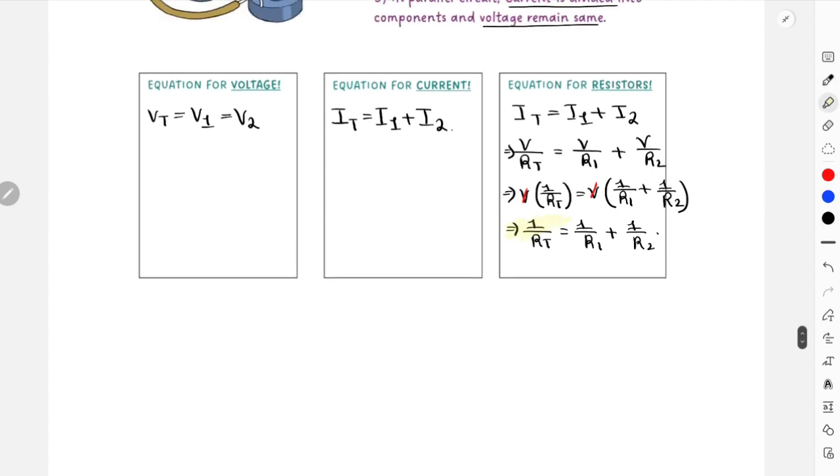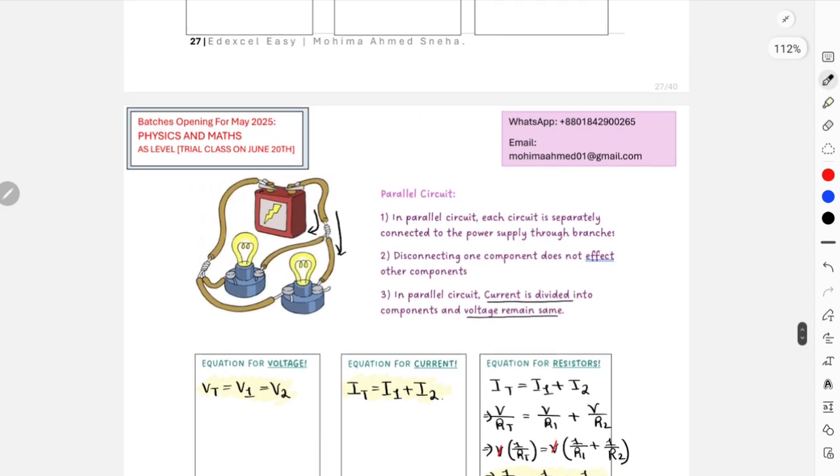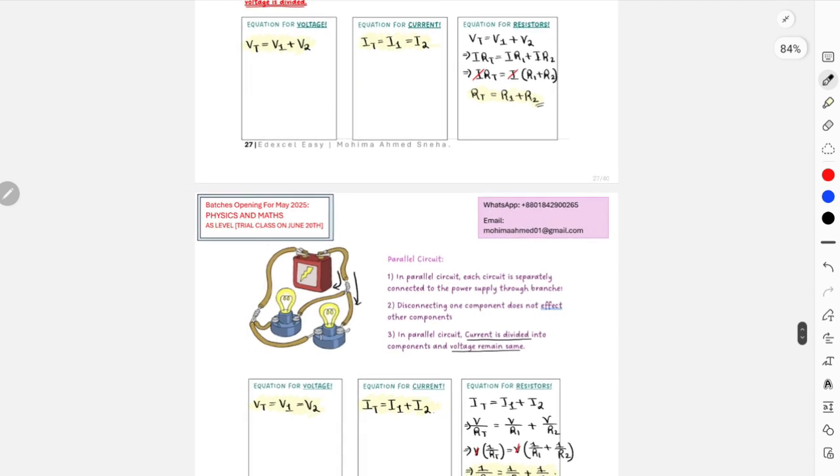So always remember, in parallel circuits, 1 over the total resistance is equal to the sum of the reciprocals of the resistances, and total current is equal to the summation of all currents of the components. These are again very important points. Let me just zoom out so that you guys can see the parallel combination circuit equations and the series combination circuit equations. Remember these things for your maths that will come across in your exams tomorrow.